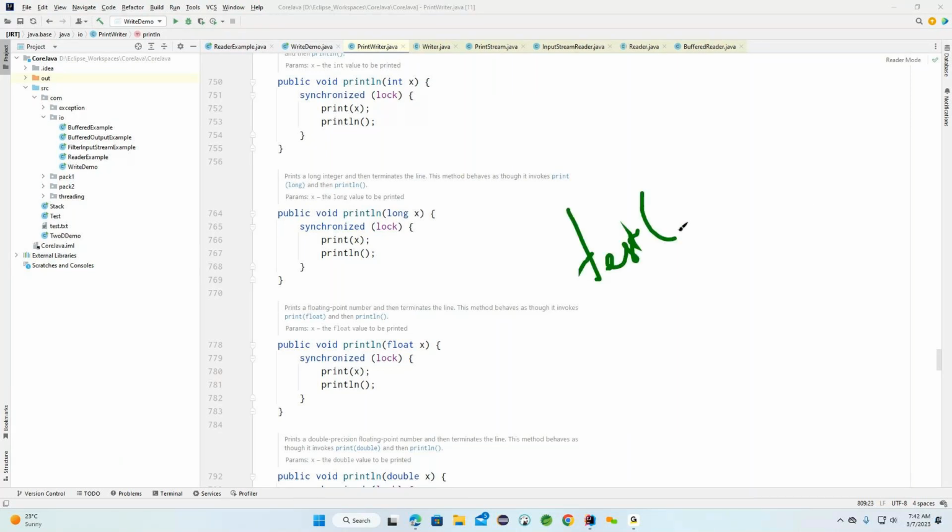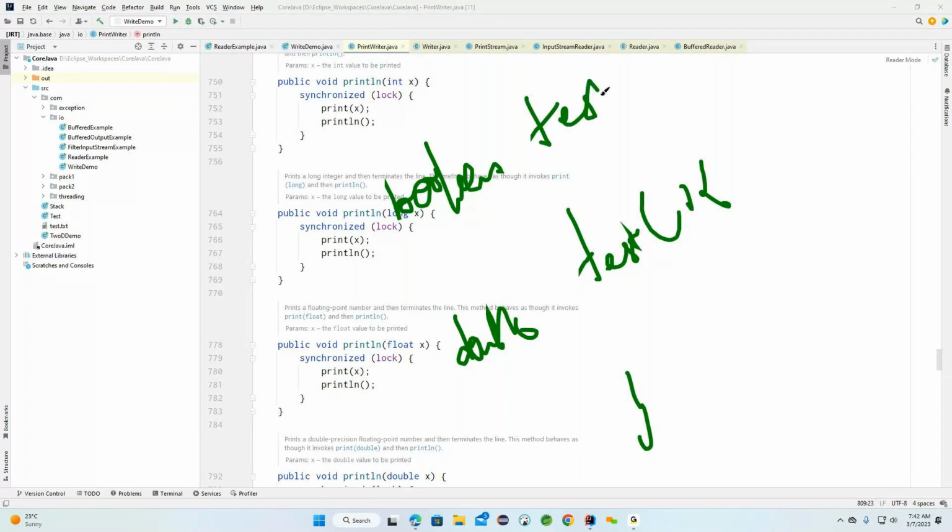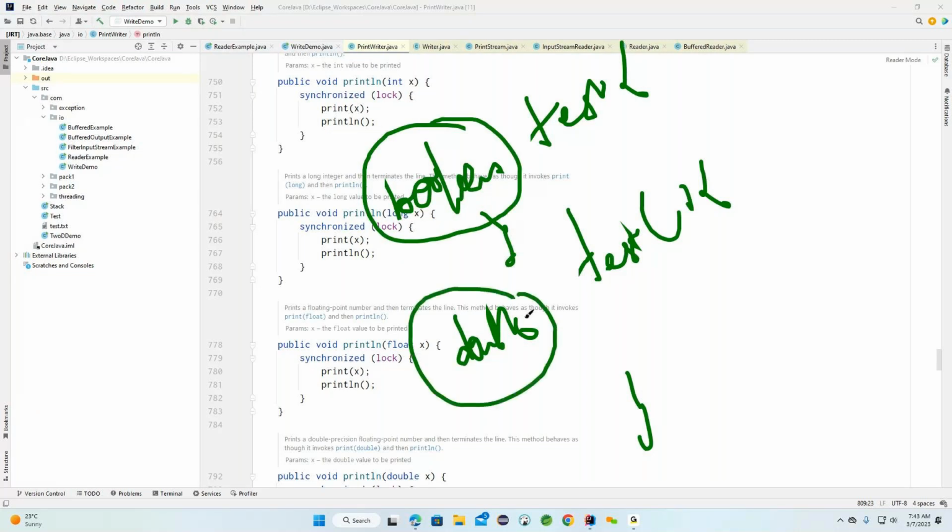In one case I want this test method to return a double, and in another case the same test method should return a boolean. In one case the method returns a boolean, but in another case the same method returns a double. This is what we need to understand.